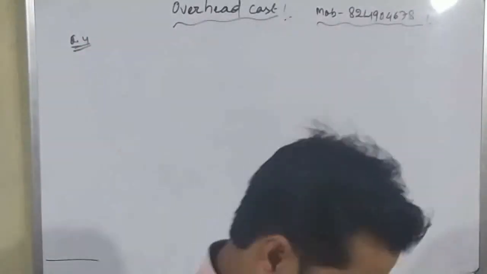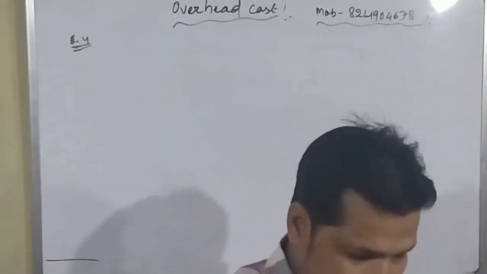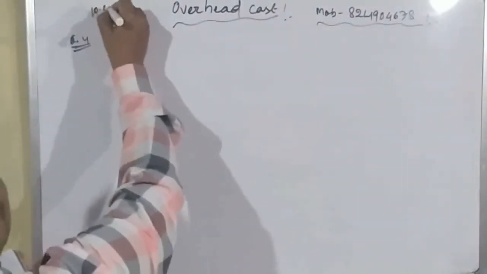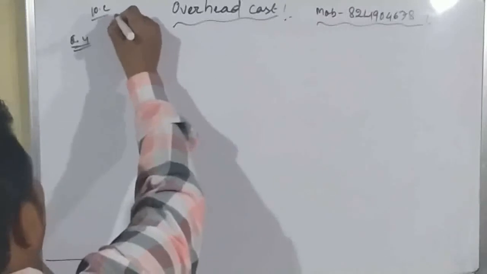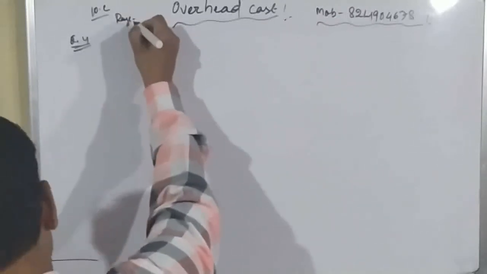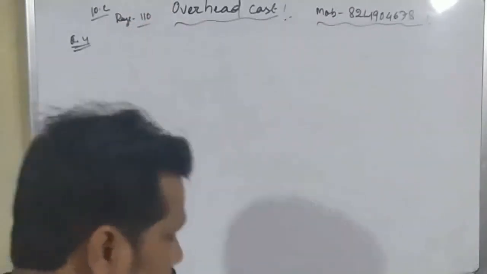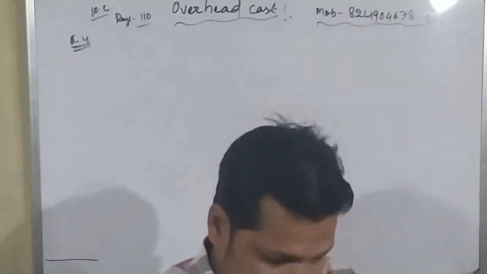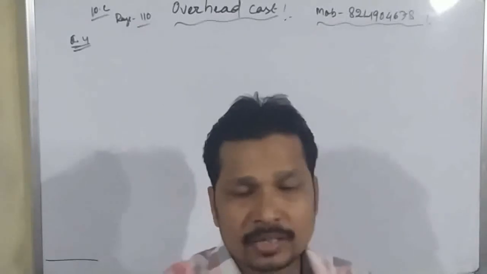In ICSE books, you can see chapter 10C, page 110. So this type of question you can also get from the CBSE book, and the questions may be different but the types are the same.